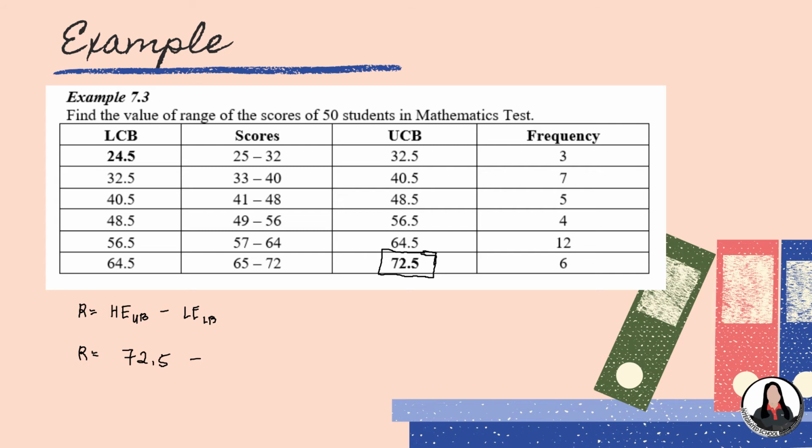Okay? So ito naman ay makikita sa lowest entry. So probably nasa unahan siya, the first entry, and then the lower class boundary of the lowest entry. Kasi ang lowest entry is 25. Okay? So that is 24.5. And then for us to get the range, we just have to get the difference. Okay? So you can use your calculator in getting the difference. So we have 48. So the range is 48. Okay. So as simple as that, meron ka nang value for range.